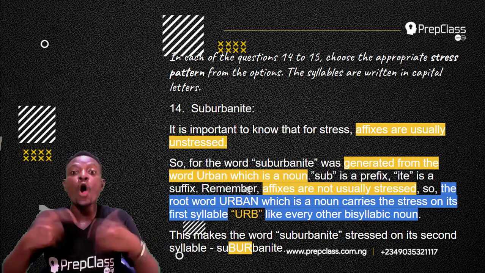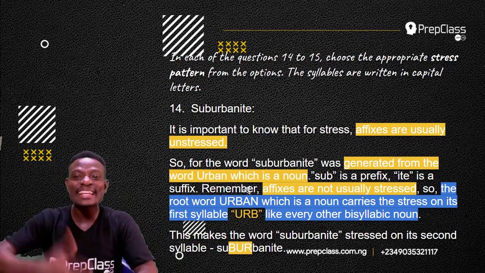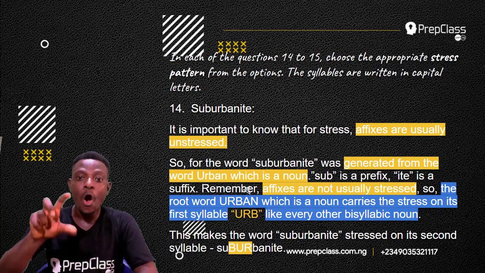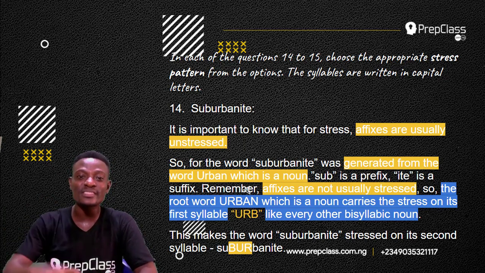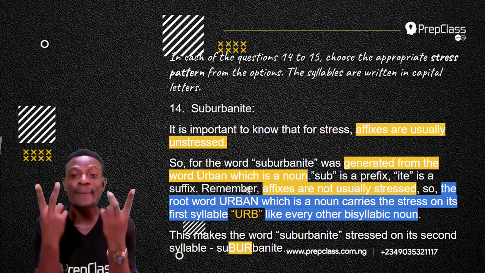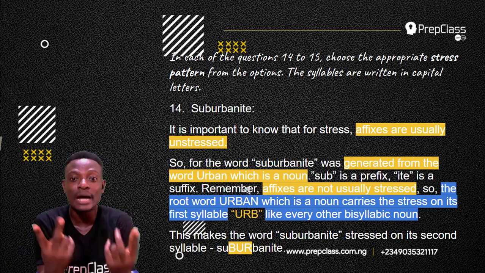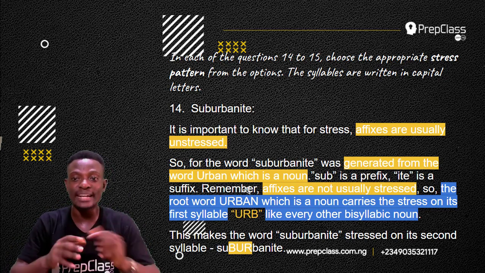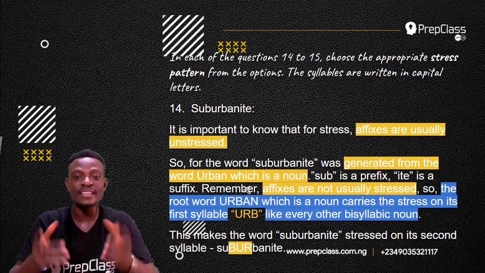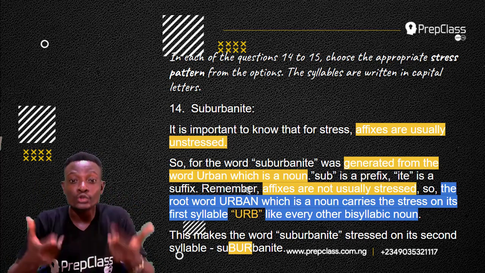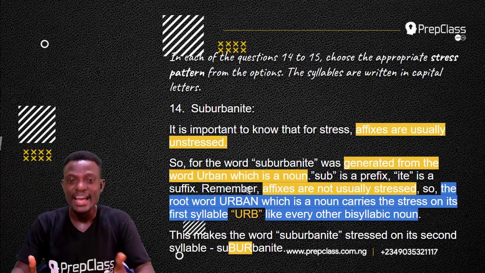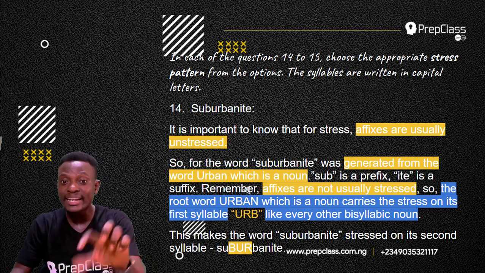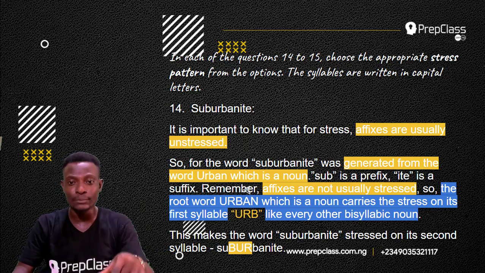So the root word urban, which is a noun, carries the stress on its first syllable, urb. Urban carries the stress on its first syllable, urb, because every bisyllabic noun, every two-syllable noun, carries the stress on the first syllable. Remember, sub and ite are affixes, they do not carry stress. So for every bisyllabic noun like urban, the stress is always on the first syllable.